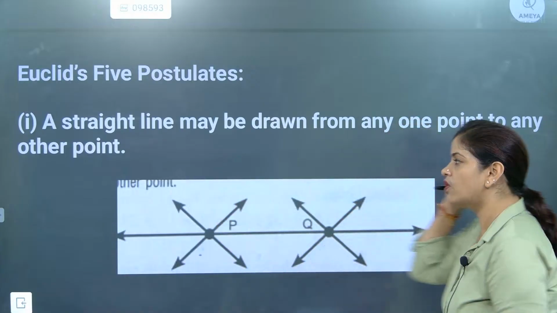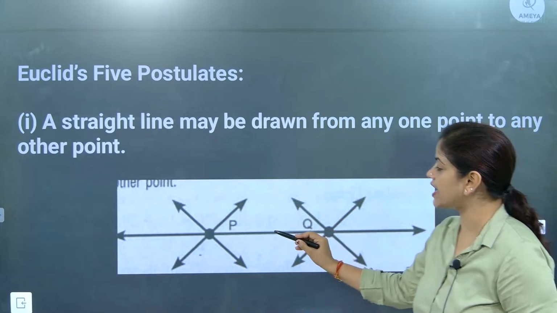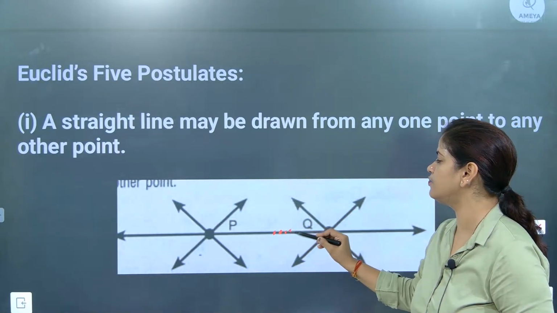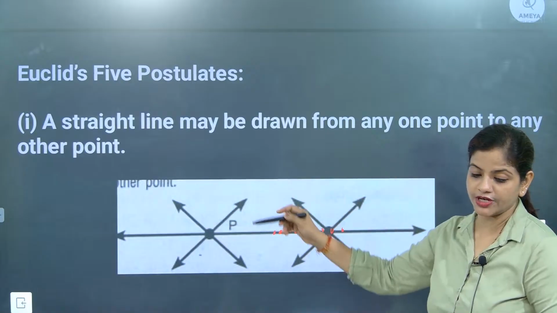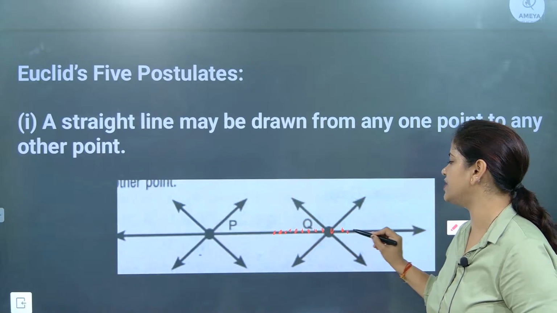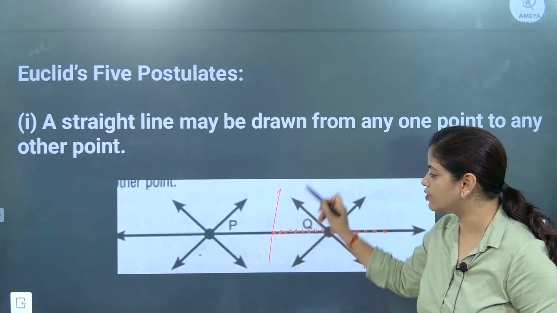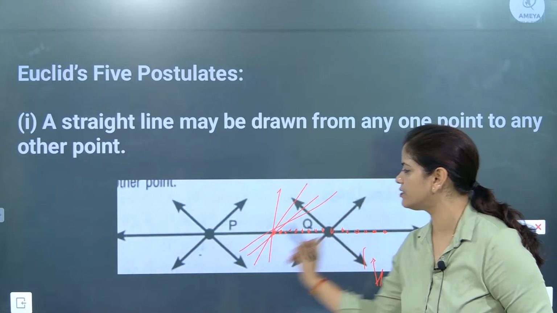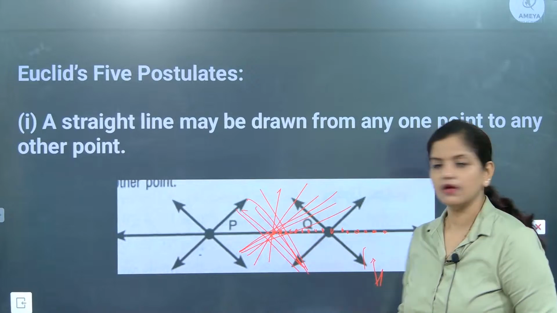Understood or not? If you want to understand, think like this. Here these are points: 1 2 3 4 5 6 7 8 9 10. So this paper has many points. Now one point I am holding, and through that point I am allowing many lines to be drawn.